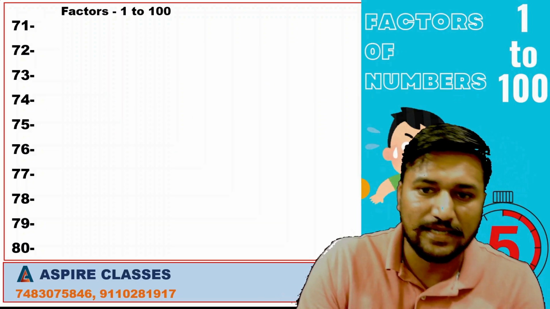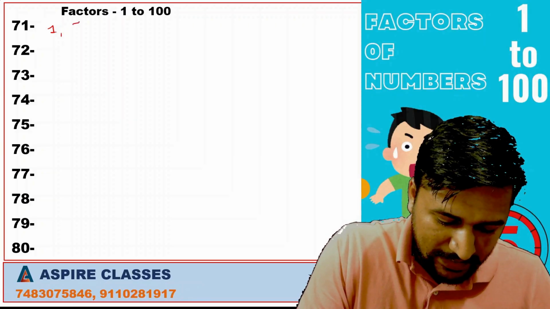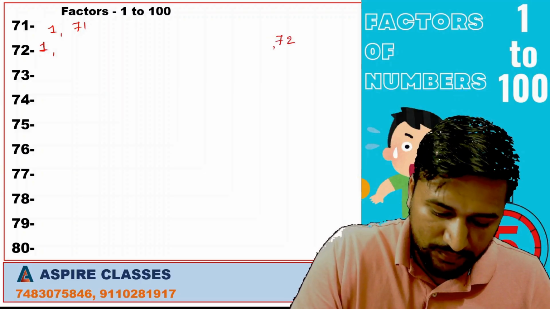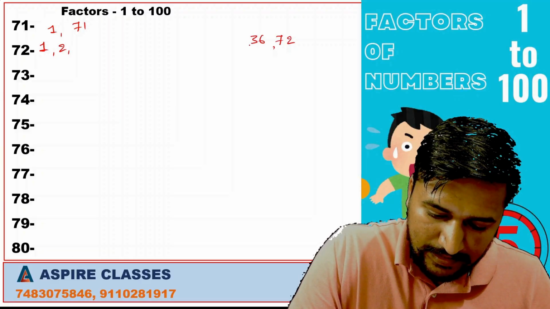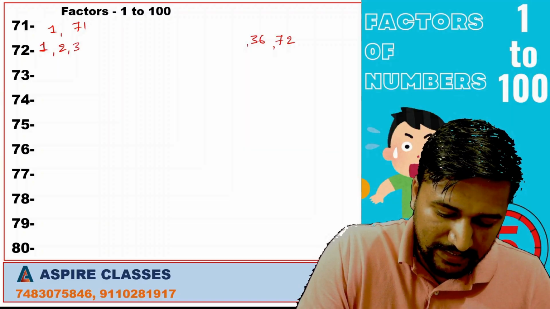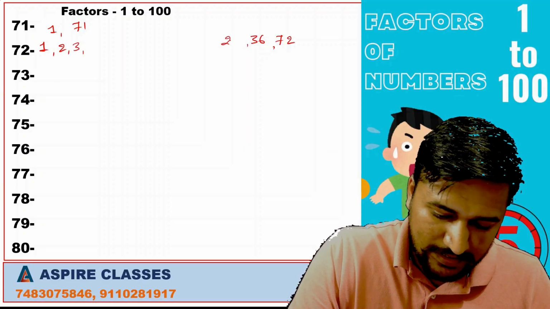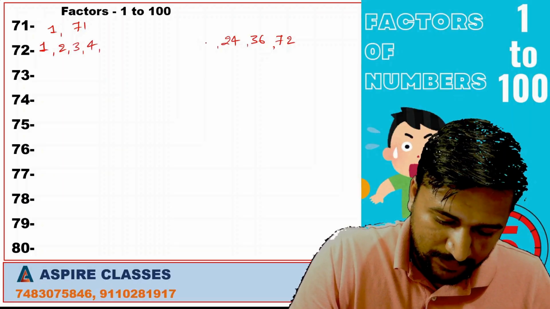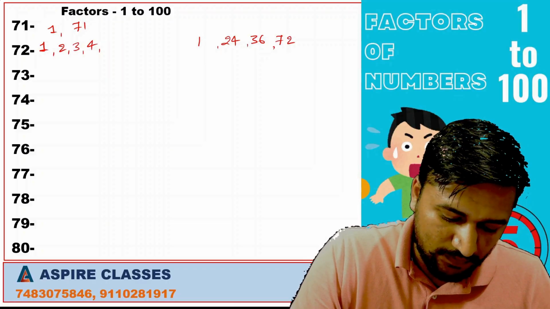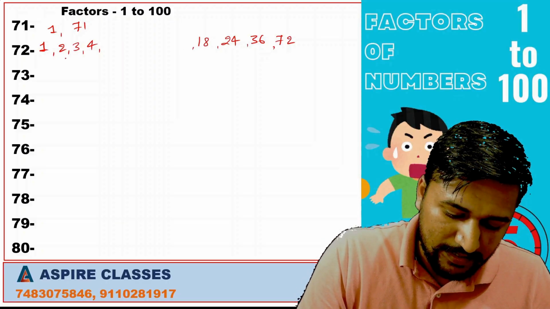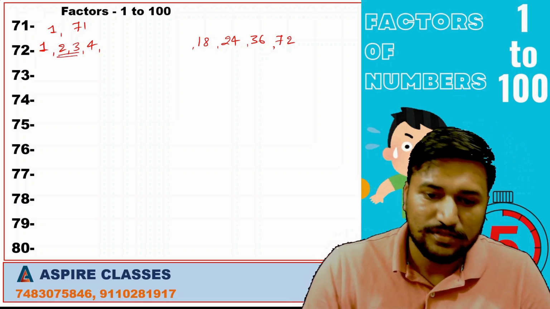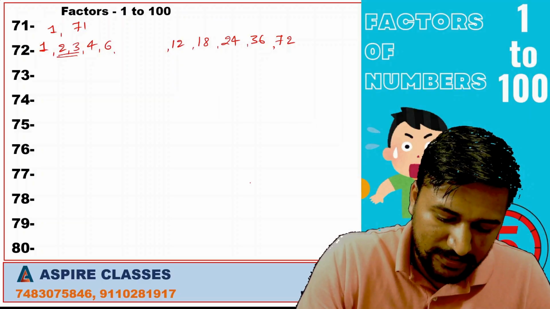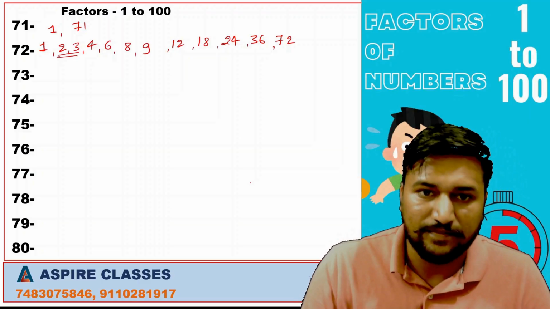71 is a prime number. It has only two factors. Those are 1 and itself. 1, 72, 2, 36. It is divisible by 3. 3, 3 2s are 6, 3 4s are 12, 24. 4, 4 1s are 4, 4 8s are 32. 2 and 3 are factors of 72, so 6 will also be a factor of 72. 6 12s are 72 and 8 9s are 72.